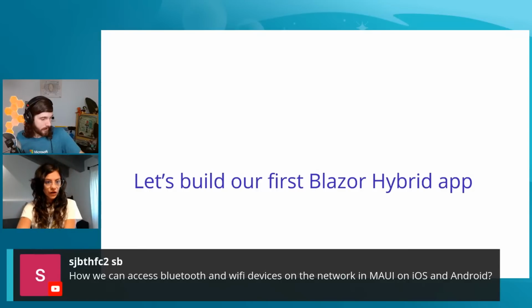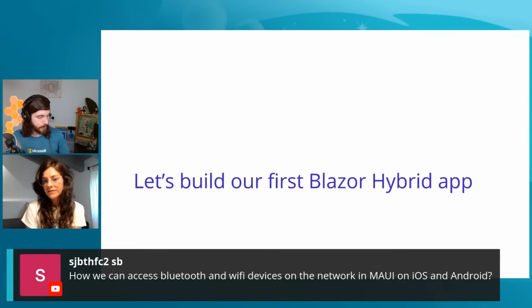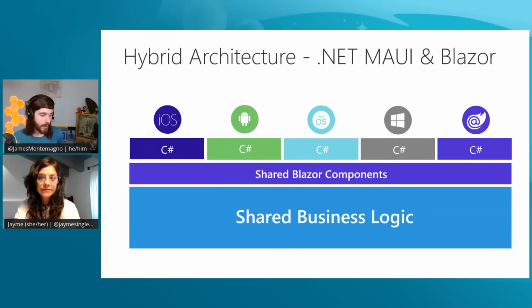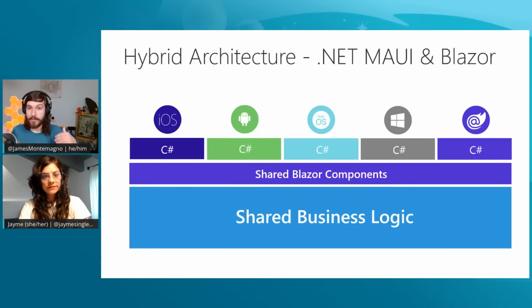So how can we access Bluetooth and Wi-Fi devices on the network in MAUI on iOS and Android? Yeah, that's a great question. So if we look at this architecture, I'm glad we still have the slides up. In general, there's two ways of doing it. Since Blazor Hybrid apps are built with .NET MAUI, they leverage .NET MAUI capabilities, which means you have access to those underlying APIs. So we'll see today when we walk through the workshop how to access the file system and different settings inside of it. But I'll also talk about how to check Wi-Fi or connectivity or different things cross-platform.